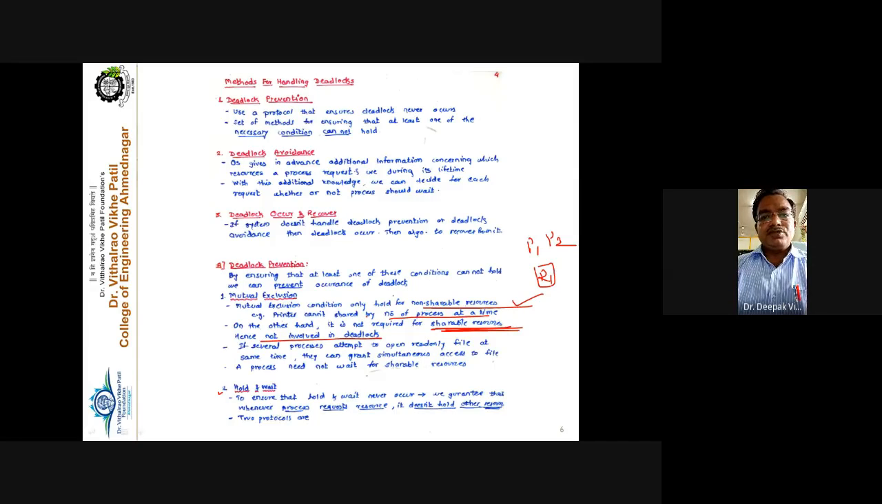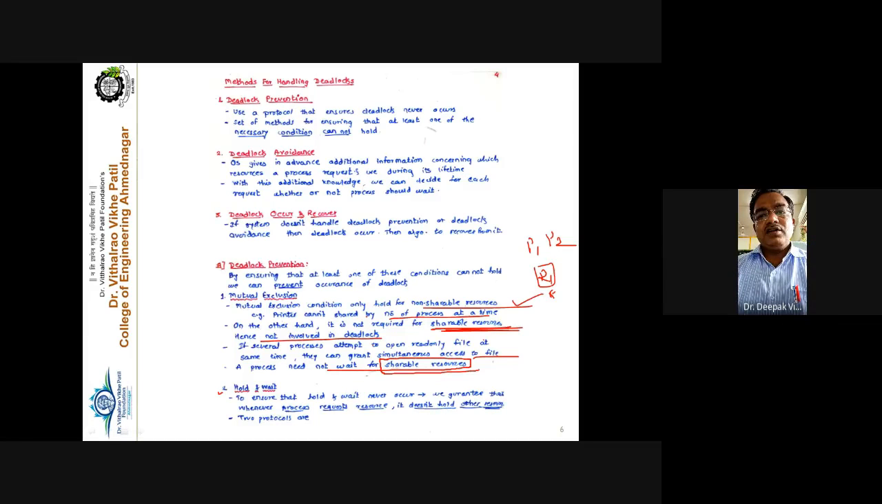If several processes attempt to open a read-only file at the same time, they can be granted simultaneous access to the file. A file is a shareable resource. That file can be read by multiple reader processes, as we have already discussed. So no reader process is waiting to read that particular file. A process need not wait for a shareable resource.